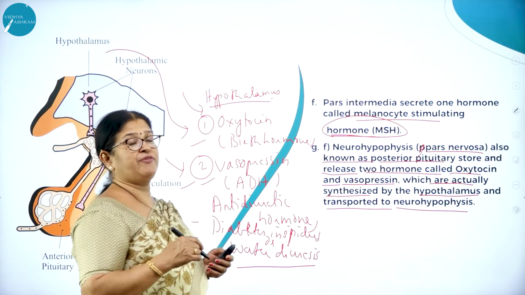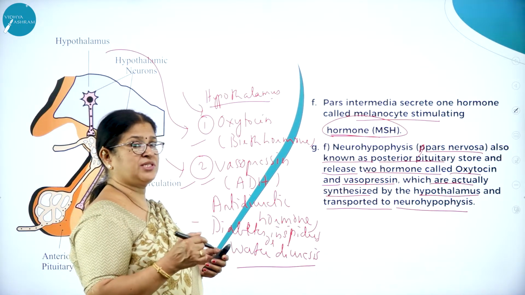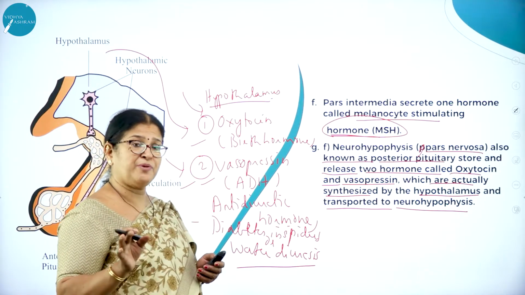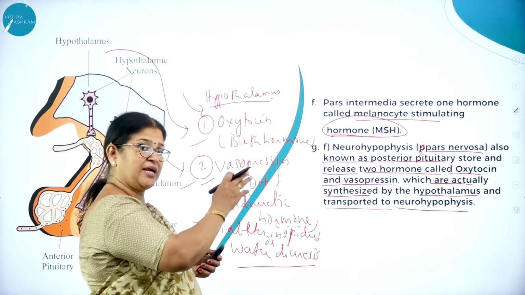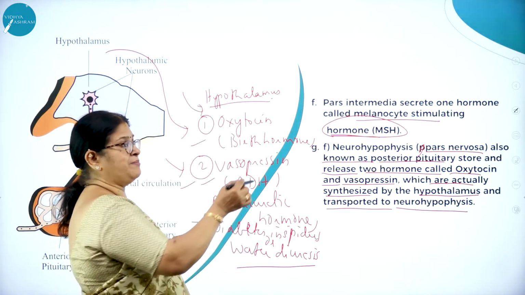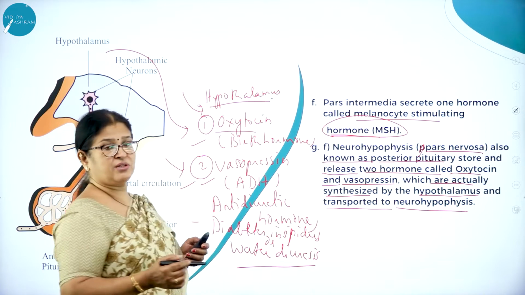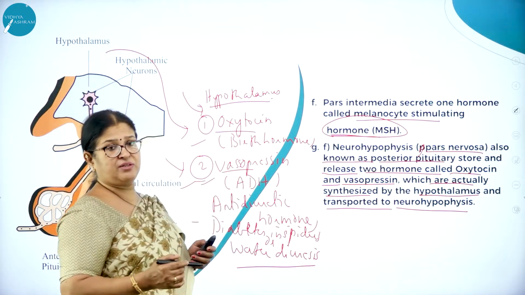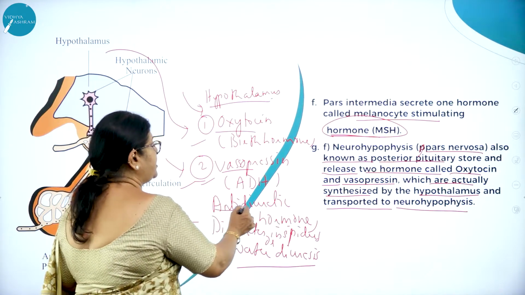And neurohypophysis, which is otherwise called pars nervosa, or posterior pituitary, does not produce hormones of its own kind like the anterior pituitary, but instead it receives hormones from the hypothalamus, namely oxytocin, which is otherwise called the birth hormone, and vasopressin, which is otherwise called ADH or antidiuretic hormone.